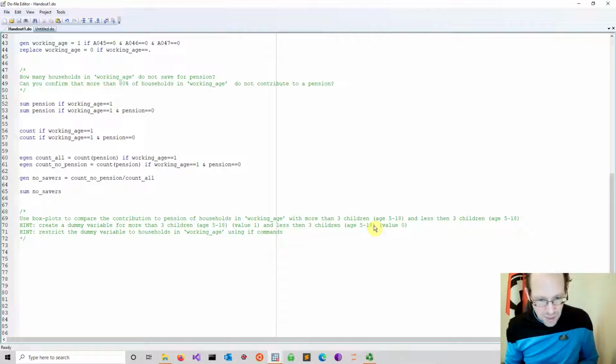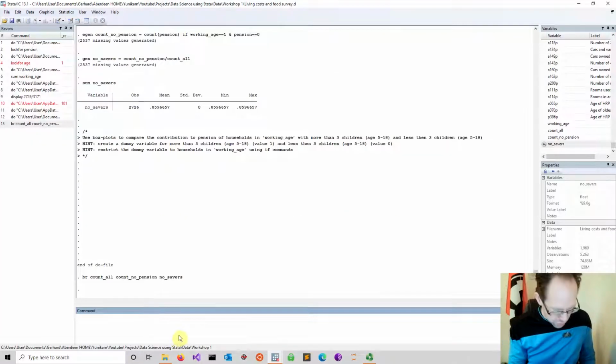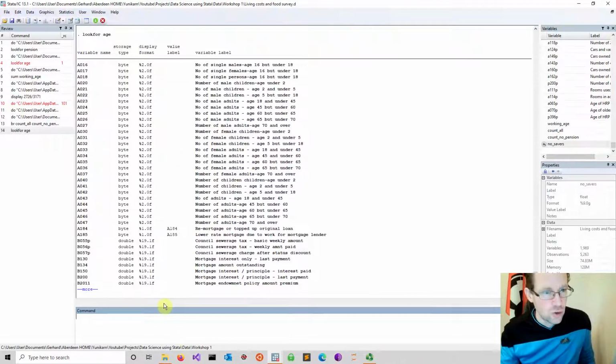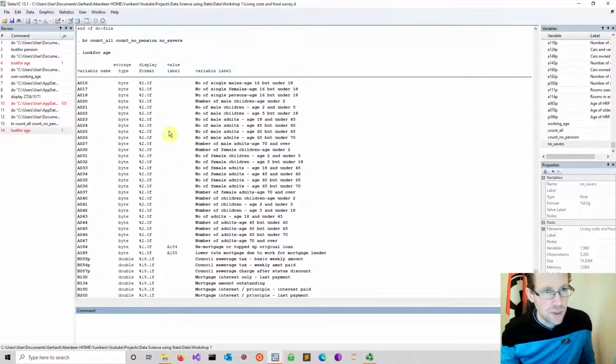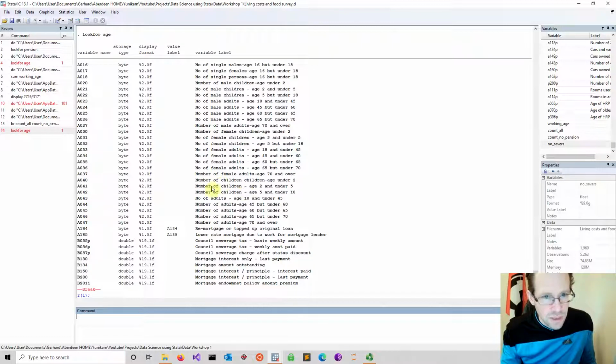But let's have a look at children, and again we have to go back to our age structure. So if we go back to look for, and we look at age, that should be enough. I just break that here, and we have to now look for the age of people. I think here number of children, here we are. So these are younger children. Yeah, so here for instance, here we are. So these are children in the age bracket 5 and under 18. So it depends, of course, now exactly how we want to define it.